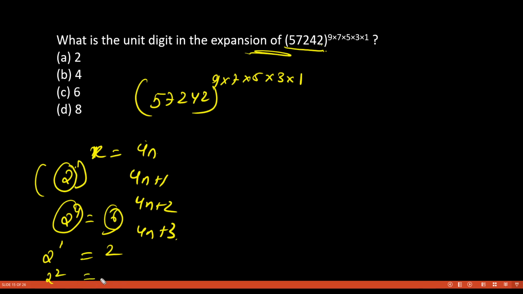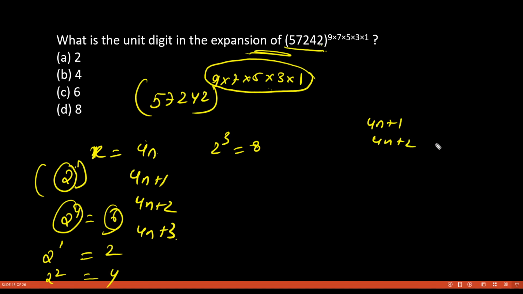If 4n plus 2, then 4 will be your last digit, and if 2 cube, then 8 will be your last digit. So basically we have to find the remainder when this number is divided by 4. Then we can express it in the form of 4n plus 1 or 2 or 4n itself. So what we'll do here is 9 into 7 into 5 into 3 into 1 divided by 4.